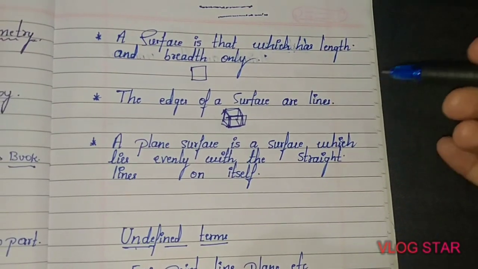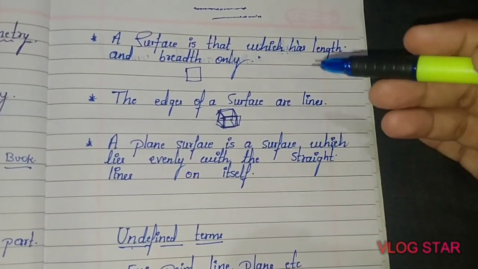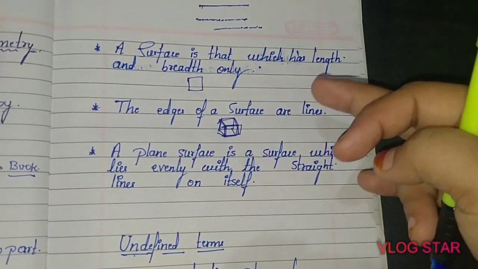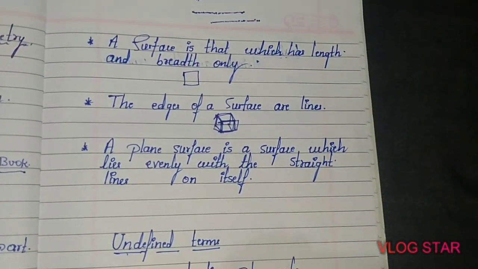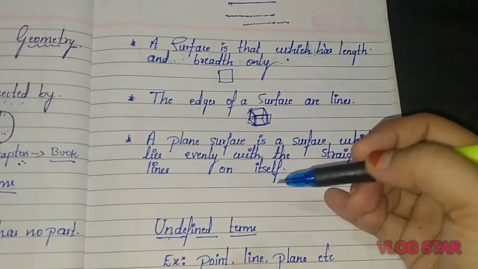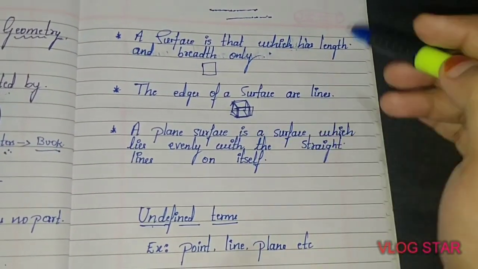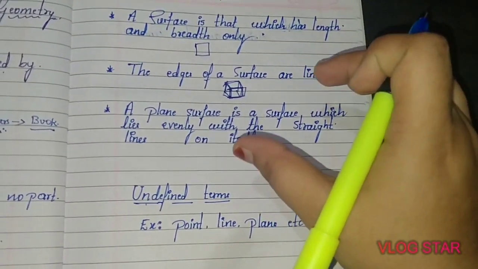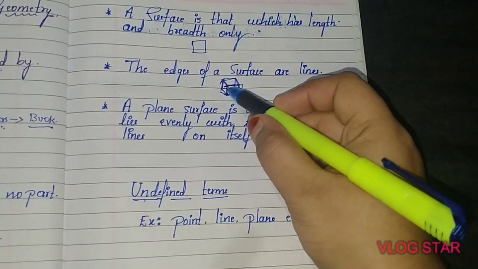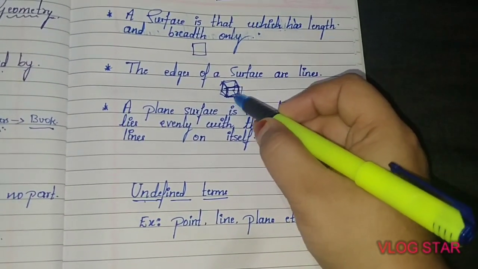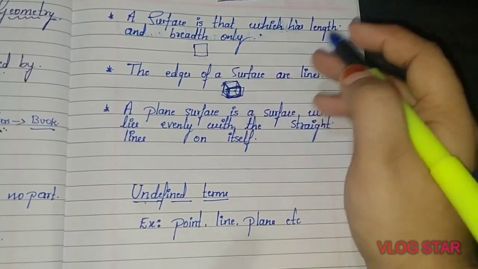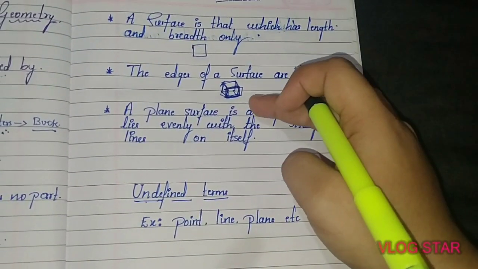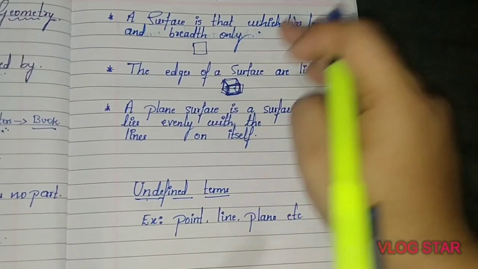Okay. So the next thing is what? A plane surface is a surface which lies evenly with the straight lines on itself. A plane surface in the sense a flat surface. This kind of surface lies evenly with the straight lines. You can see this flat surface here. If you consider this flat surface, that means a plane surface, it lies evenly with straight lines, isn't it? It is connected with the straight lines.